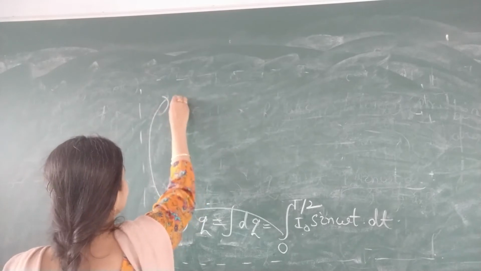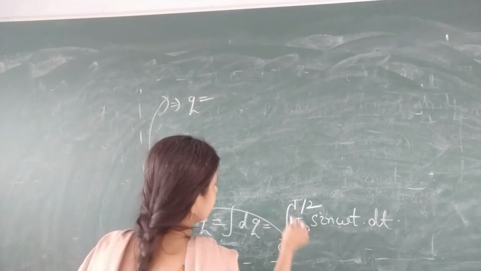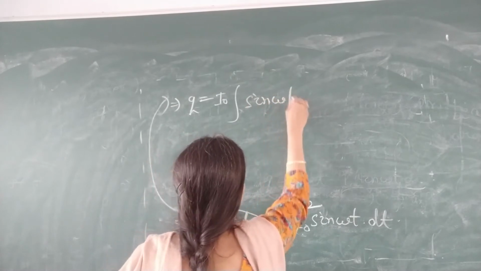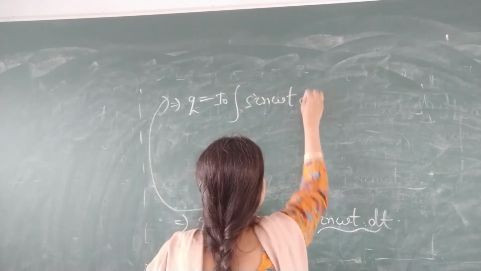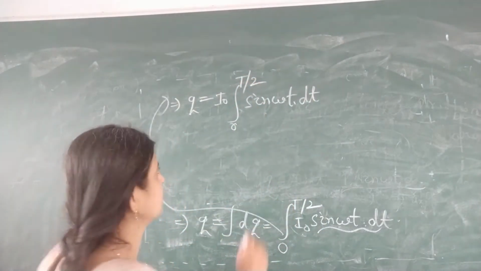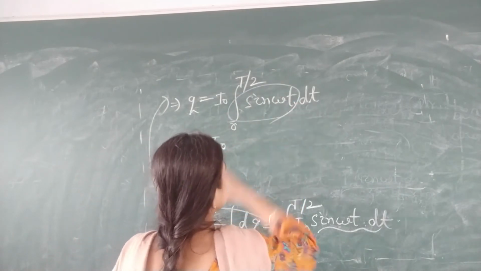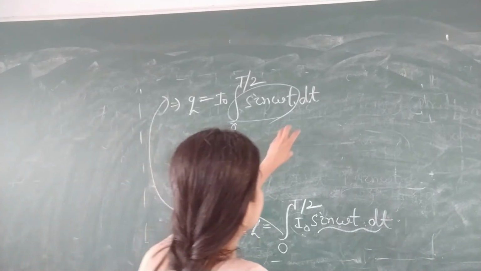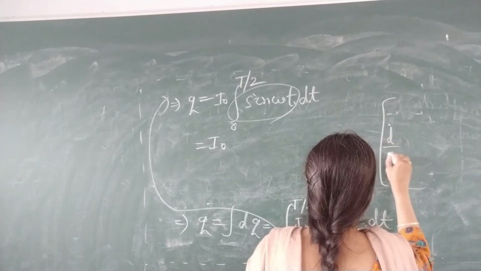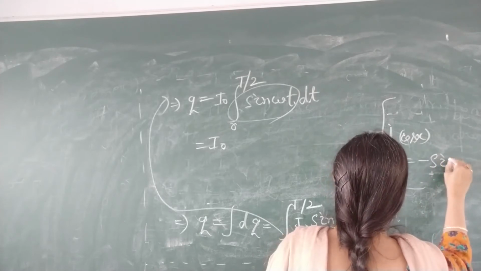So Q is equal to I naught, which remains constant, so take it outside. Only we have to integrate sin omega t dt from 0 to T by 2. That is I naught into, what is the integration of sin x? The differentiation of cos x is equal to minus sin x.